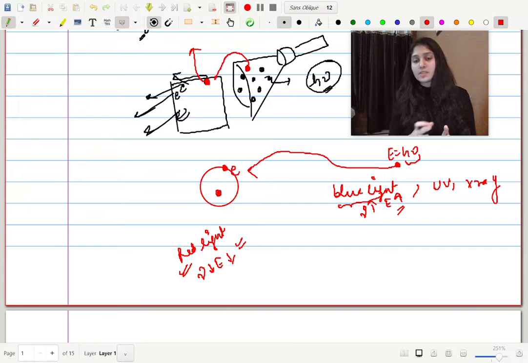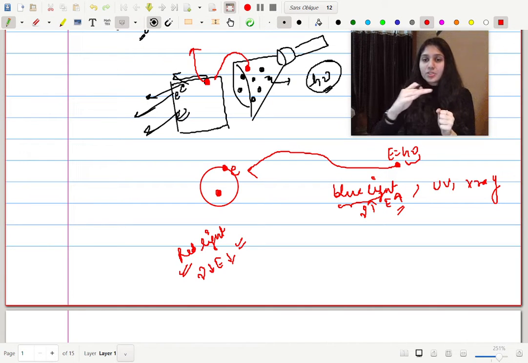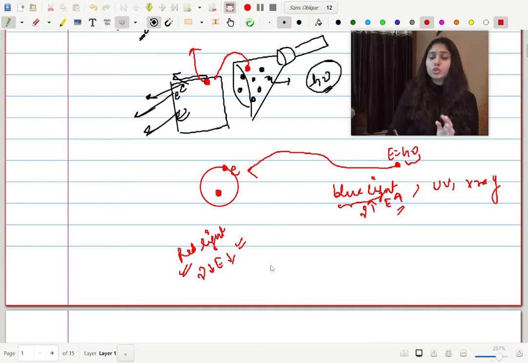So that is why we need a basic minimum energy for the electron to be ejected, and for every metal surface that binding energy is different, so we need a different threshold or basic energy for every metal surface. So ये जो basic minimum energy है इसको हम बोलते हैं threshold energy or threshold frequency, or we also call it work function sometimes. And then जो भी excess energy होती है that gets converted into the kinetic energy.